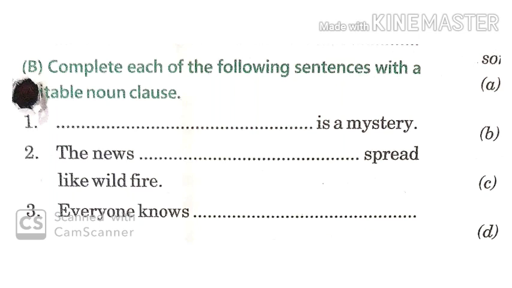Now question number 3. Everyone knows dash. Now everyone knows what? Over here you have to answer. Again, you can begin with that. Everyone knows that she is innocent, that he is guilty, that he is cruel. Any answer you can give over here. So it is very easy. Please do try the rest of the questions.